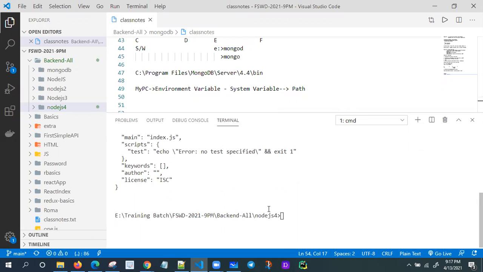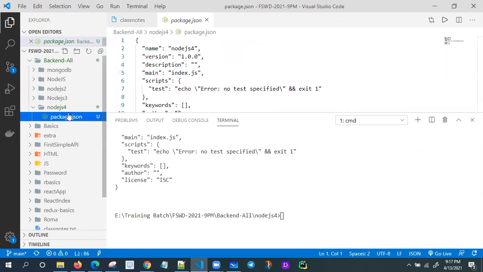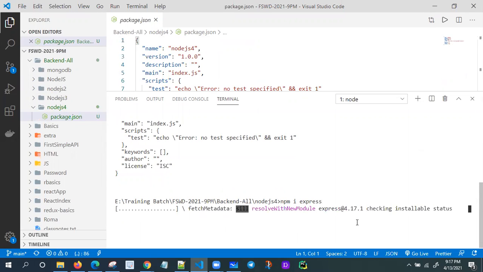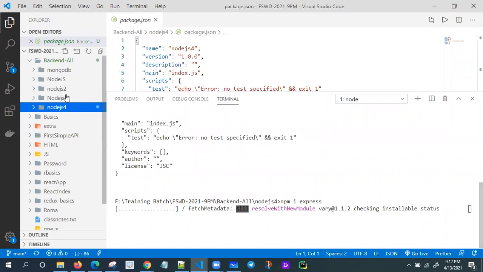How to install Express? npm install express package. That's enough for right now. Package.json file, fine. Let's have a glance. Okay, it's going to install the required packages. Along with this one, I'm going to create one more also.